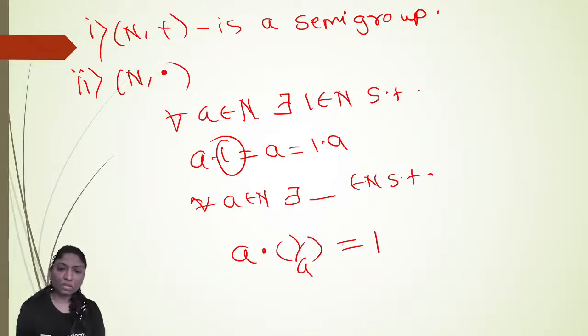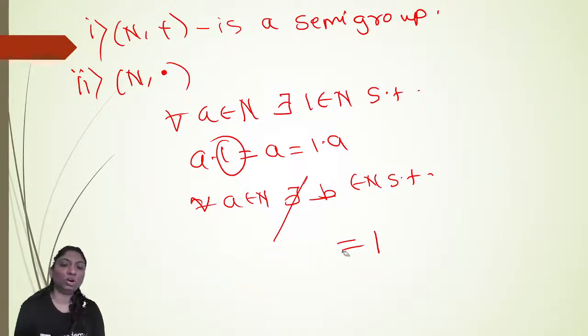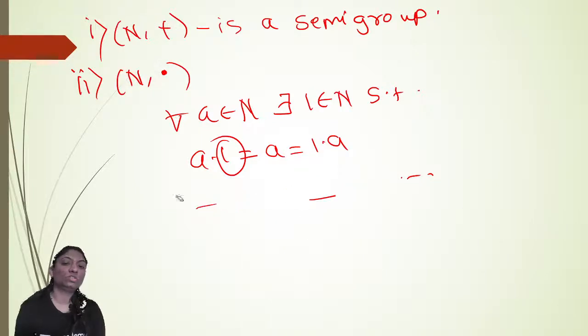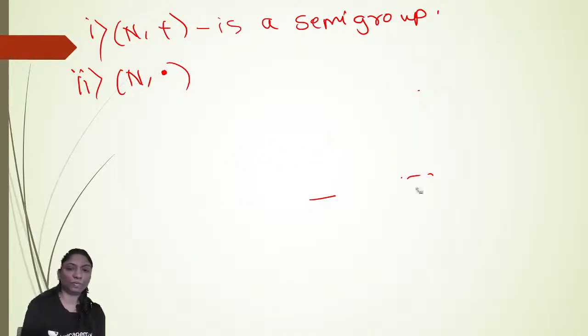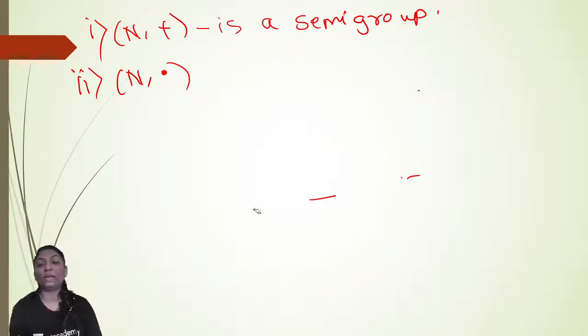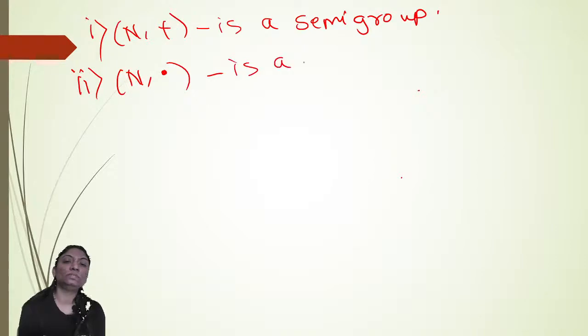No. So there does not exist any b in N such that a into b is equal to 1. Which implies N with respect to dot is not a group. So N only satisfies closure property, associative property and existence of identity element. So therefore N dot is a monoid.